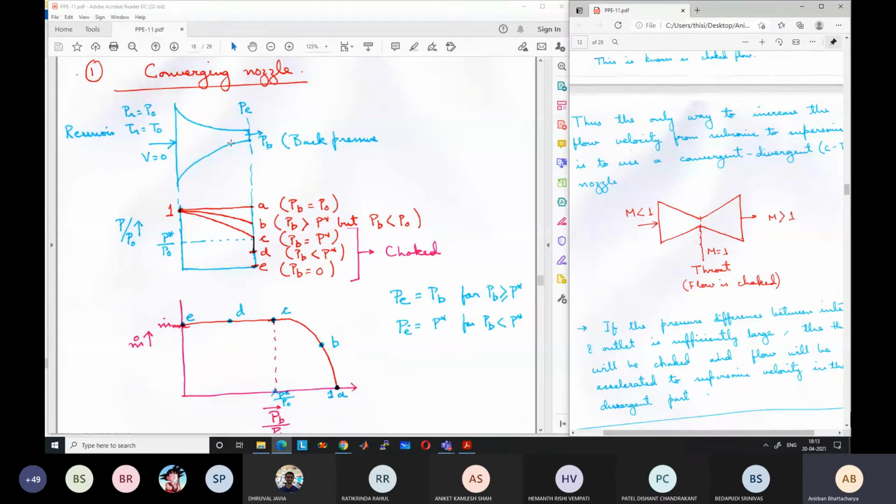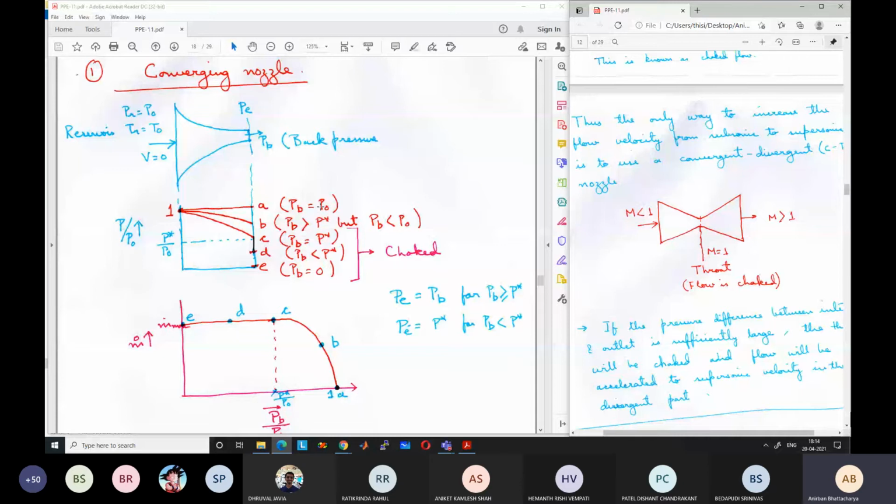So the pressure will look like this. If I plot the non-dimensional pressure, P by P0, initially P by P0 is equal to 1 because P is equal to P0, and it does not decrease anywhere in the nozzle. So P by P0 remains equal to 1, and at the exit it remains equal to 1 because back pressure PB is equal to P0.